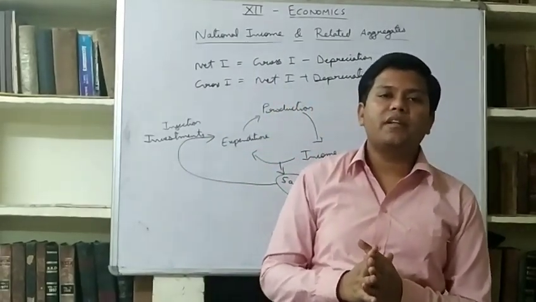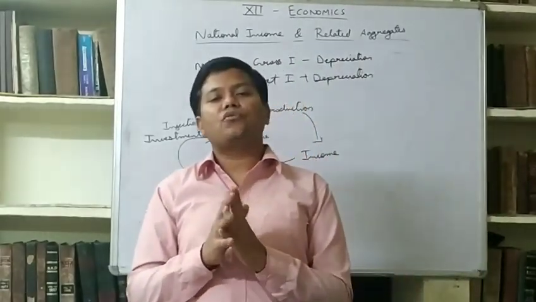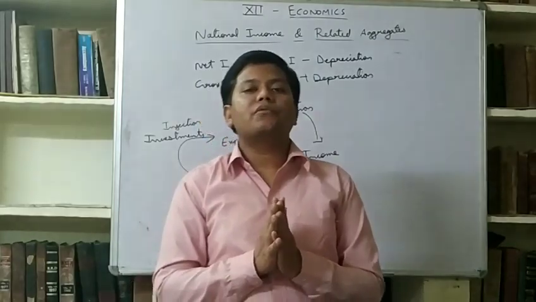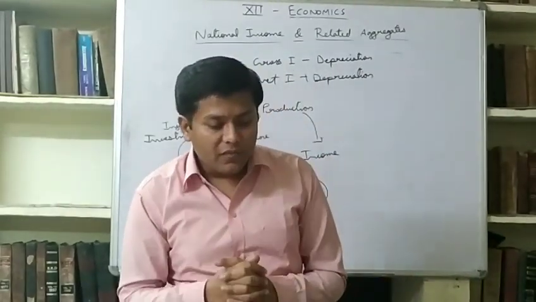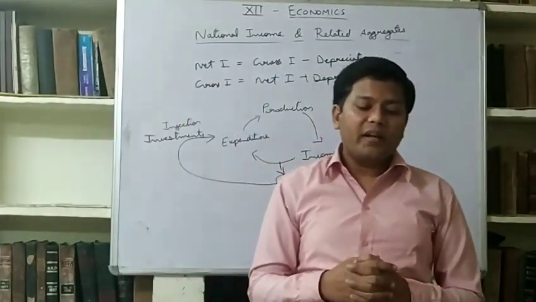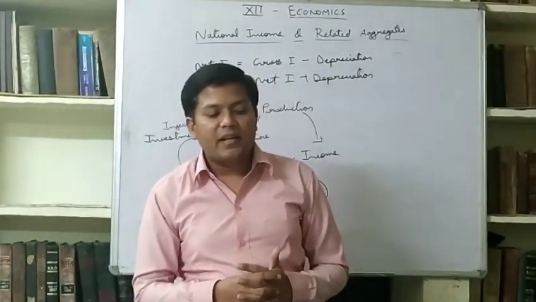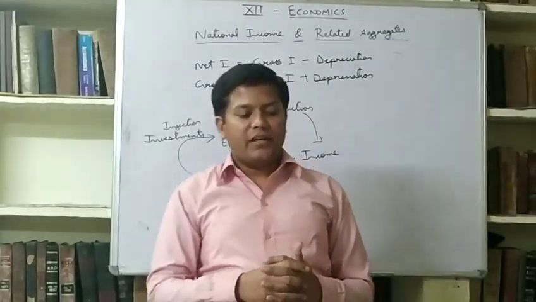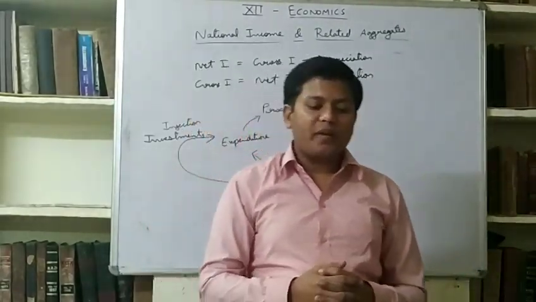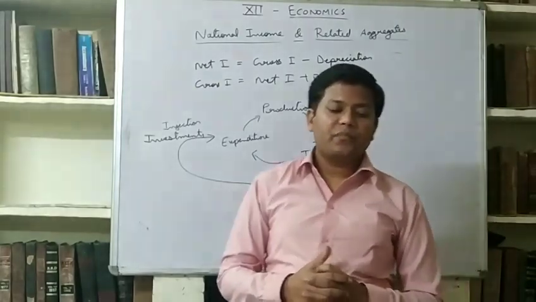I told you yesterday, it is earned by sacrificing something, which is not free income. Factor income includes rent, wages, profit and interest. Now I am going to normal residents of a country. A normal resident is a person or an institution who normally resides in a country and whose center of economic interest lies in that country.